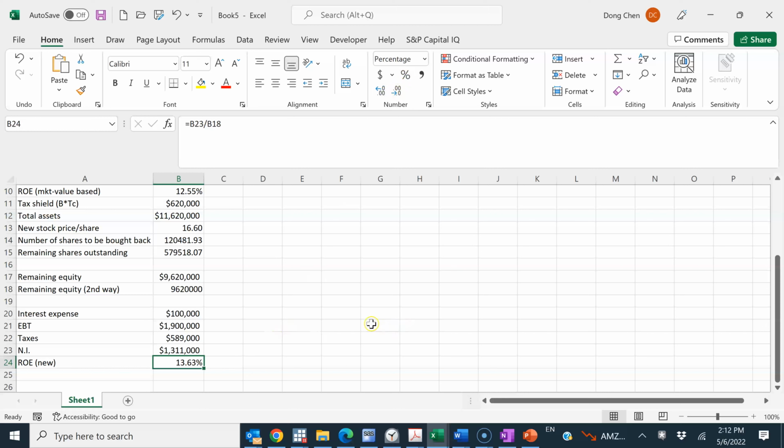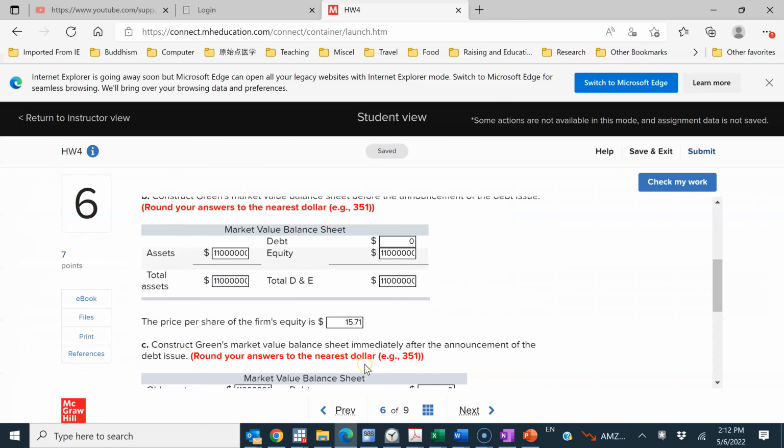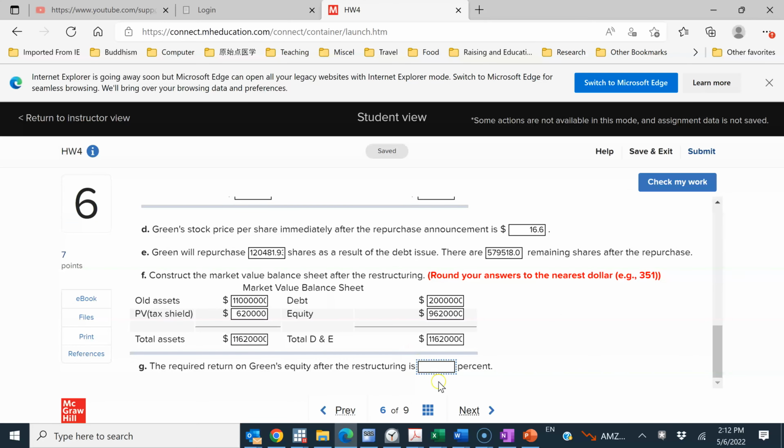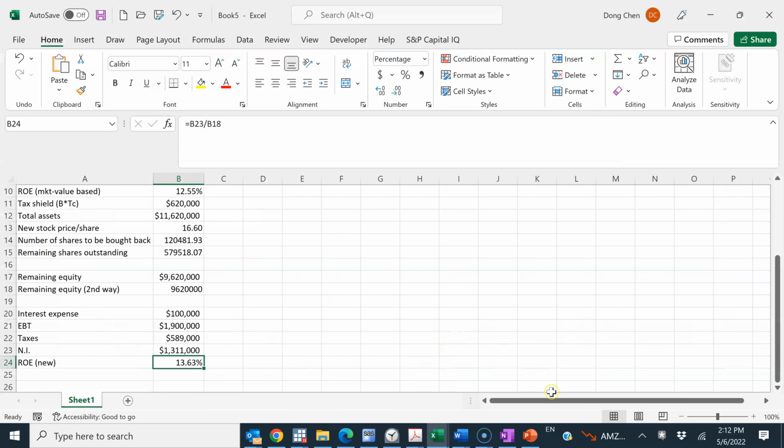Okay, I'm gonna also use another way, which we will use the M&M Proposition II to figure out the same answer. So at least now we know one way we can get that answer. And let's use the second way now. So let me first put down this as the final answer. And using the second way, we can double check whether we arrive at the same answer.